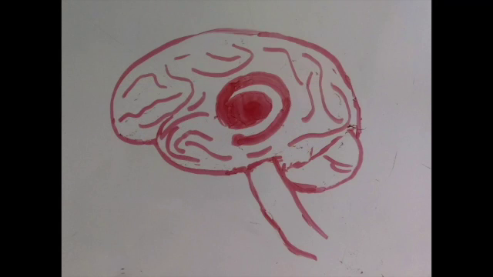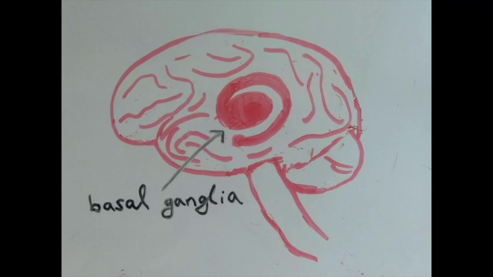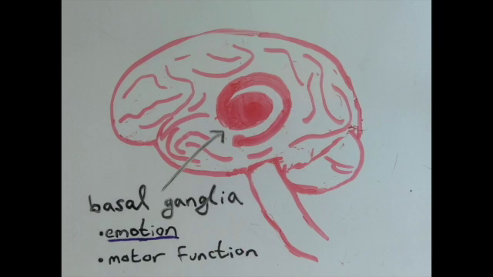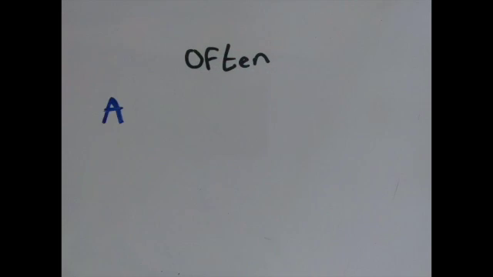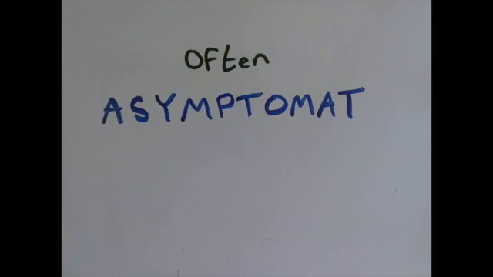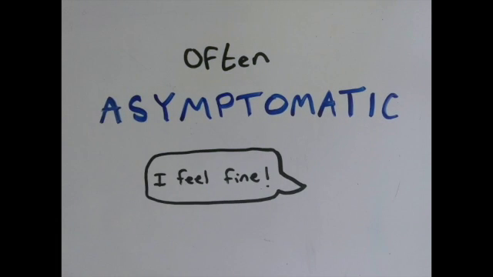In the case of PANDAS, the immune system attacks the basal ganglia, which are involved with emotion and motor function. Children often have asymptomatic strep infections before developing PANDAS, which is why the infection often goes undetected and untreated.